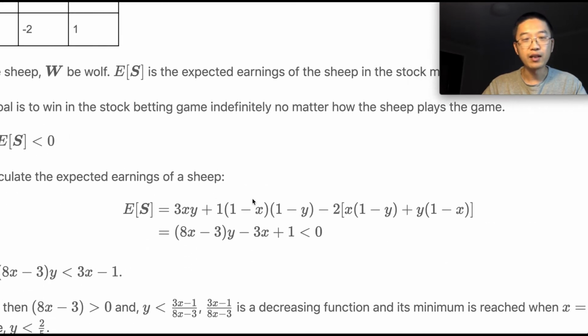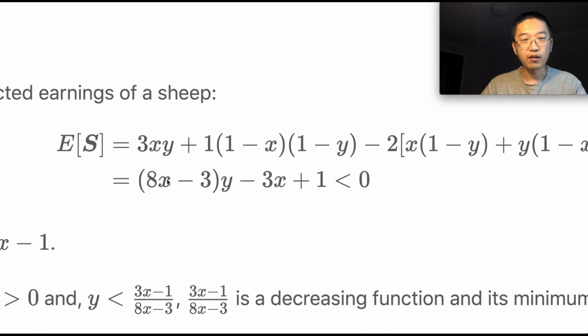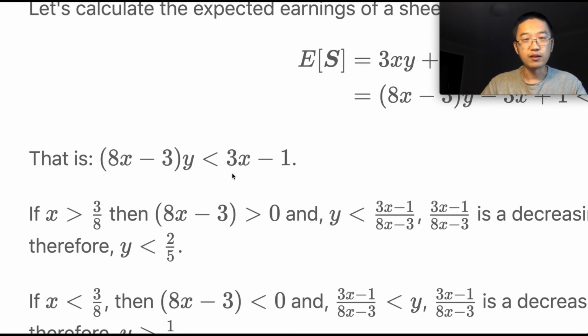So that will be the expected value of the sheep's earnings. We simplify this form. That will become (8x minus 3) times y minus 3x plus 1 less than 0. This is what the wolf wants. They want the expected value less than 0.